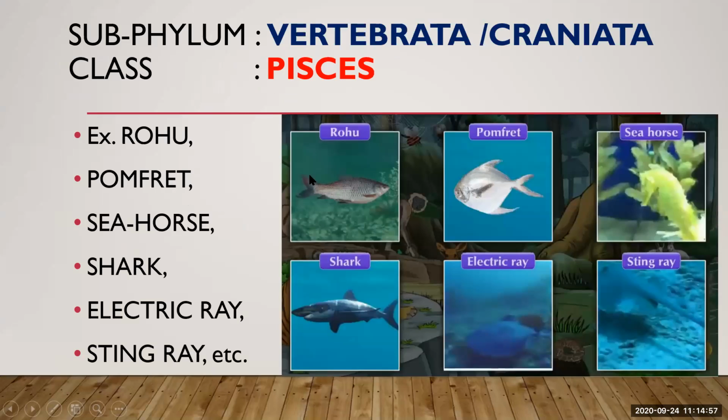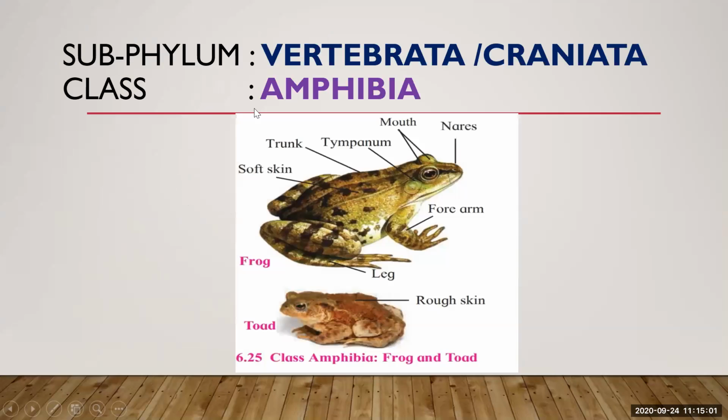Okay, let us see the different class, which is the third class. This is Amphibia, and in the picture you can see a frog and toad. So what are amphibians? The word amphibian comes from the Greek word amphibious, which means to live a double life.